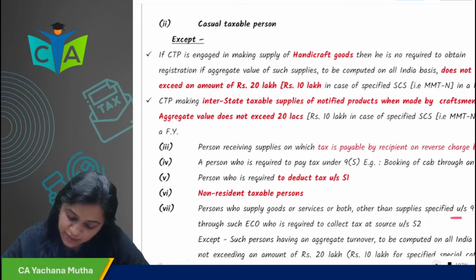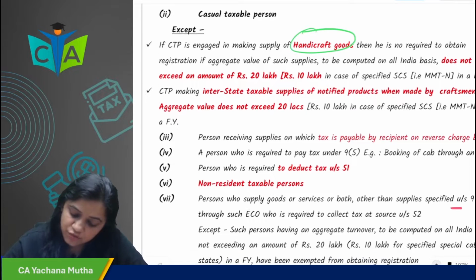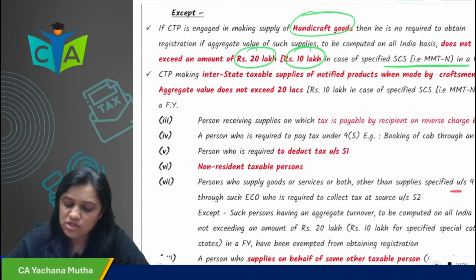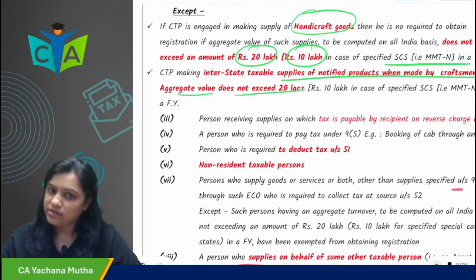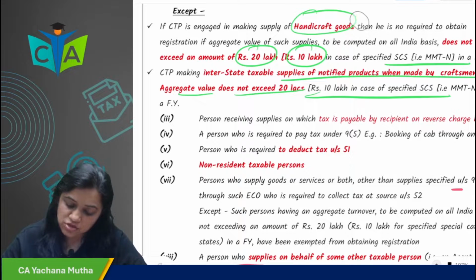However, again, the same two points. If you are a casual taxable person supplying handicraft goods and your turnover does not exceed 20 lakhs, or 10 lakhs in case of MMT-N, then you are not required to take registration. And third, if you are supplying notified products when made by craftsmen and your aggregate turnover does not exceed 20 lakhs or 10 lakhs, then also you are not required to take registration.